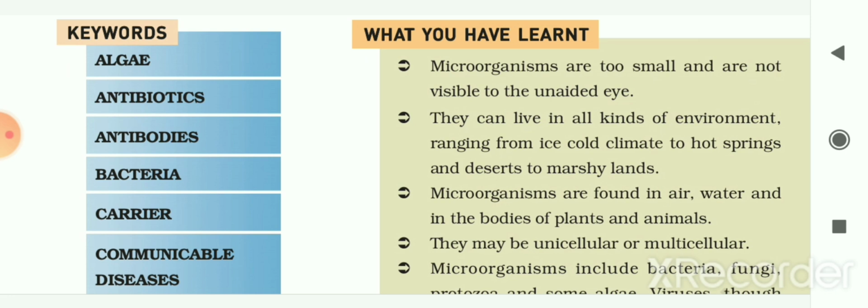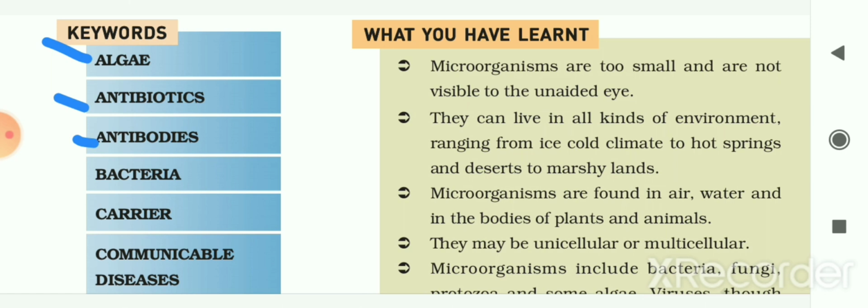Now let me start with the keywords. First is algae. What is algae? Algae are a unicellular or multicellular photosynthetic group of plants. Next is antibiotics. Certain substances produced by some microorganisms which prevent the growth of and kill other pathogenic microbes are called antibiotics.